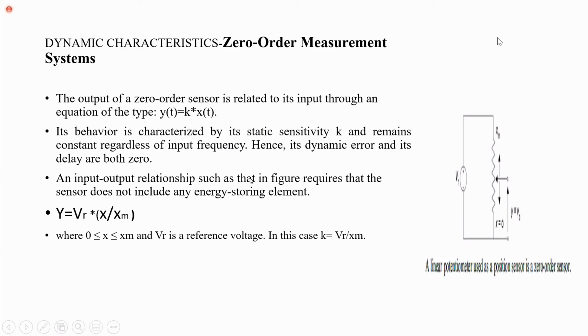And if we take this practical example, students, the equation we can rewrite as y is equal to VR into x divided by xm. What is this x? The total resistance. What is this xm? The variation in the resistance.